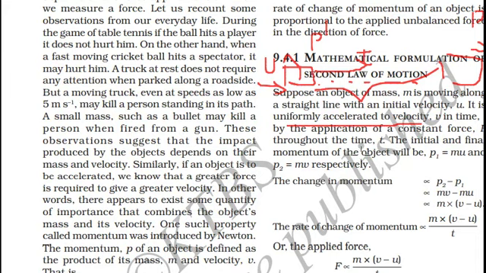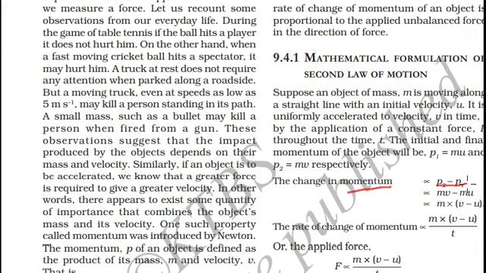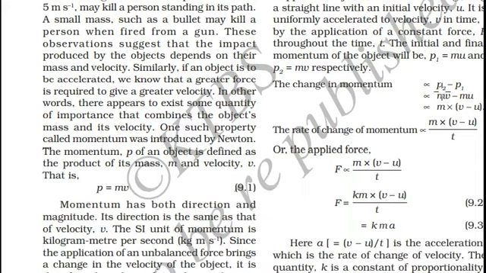So change in momentum is equal to p2 minus p1. p2 is equal to m times final velocity, p1 is equal to m times initial velocity. m is constant here, m doesn't change, so take m outside. So the rate of change in momentum is directly proportional to mass times final velocity minus initial velocity over time.